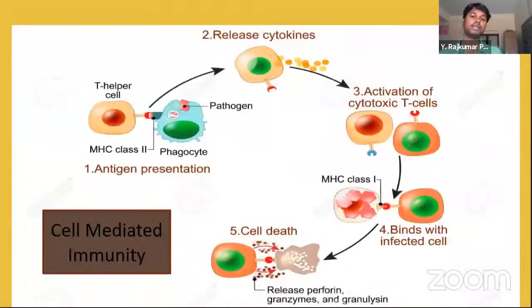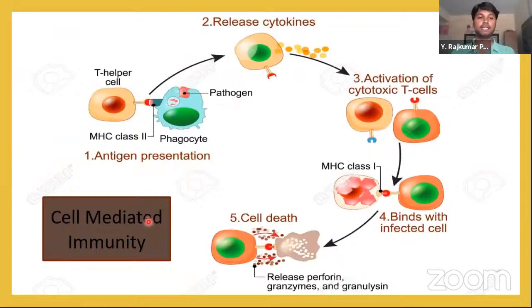See here, the cell-mediated immunity. First is antigen presentation. When the pathogen comes, the phagocyte recognizes it and presents it to the T helper cell. The T helper cell identifies the antigen determinants of the pathogen, and starts secreting cytokines, which are the interleukins. These interleukins help in activation of cytotoxic T cells.